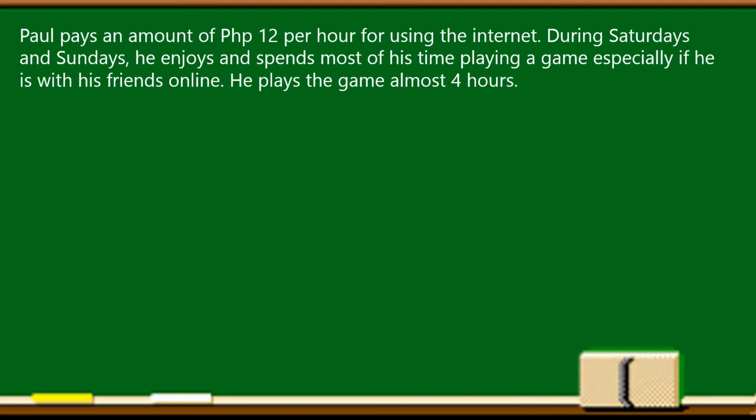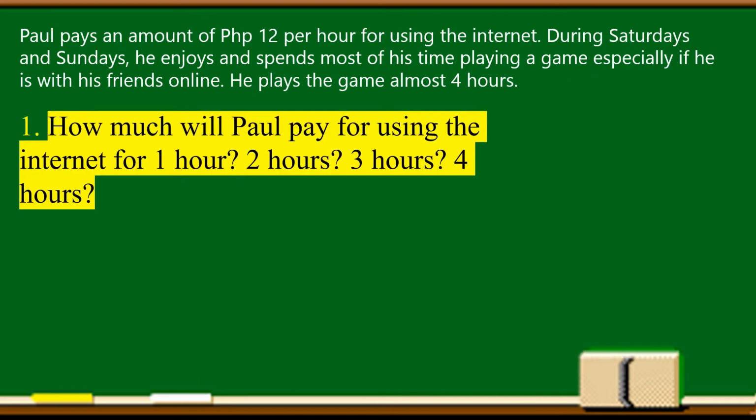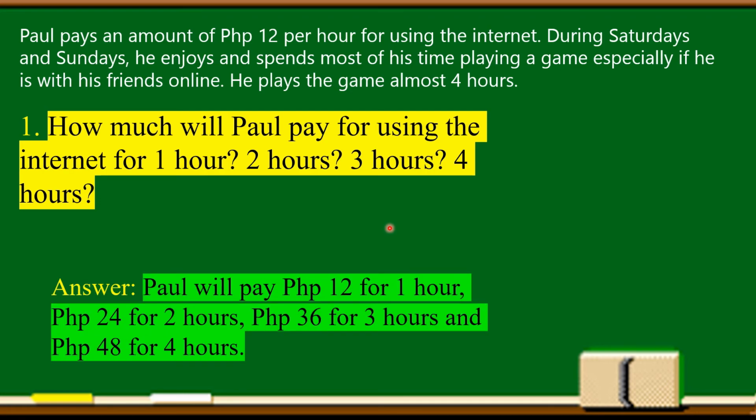For question number 1: how much will Paul pay for using the internet for 1 hour, 2 hours, 3 hours, and 4 hours? The answer is, Paul will pay 12 pesos for 1 hour, 24 pesos for 2 hours, 36 pesos for 3 hours, and 48 pesos for 4 hours.